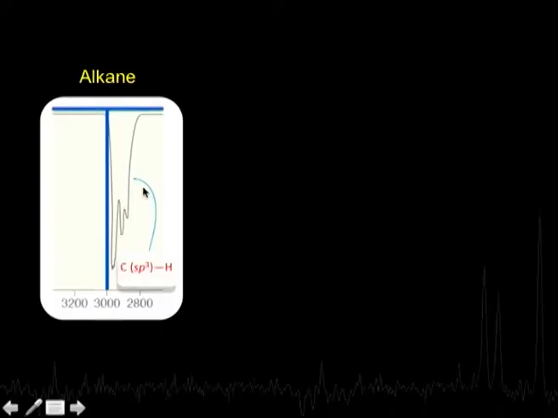Let us look at the spectra of these molecules here. Now, this is alkane. In case of alkanes, what you find is typically the characteristic CH vibrations, where C happens to be sp3 hybridized, and they are somewhere a little below 3000 centimeter inverse.